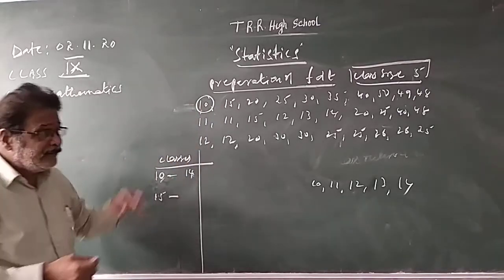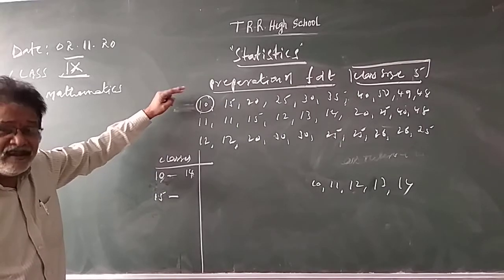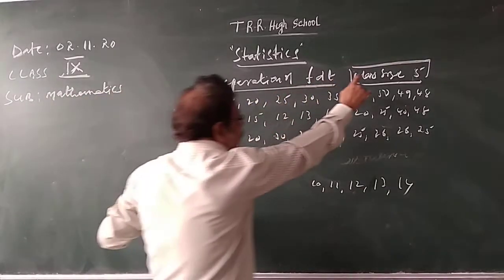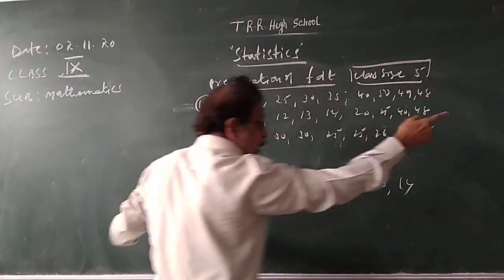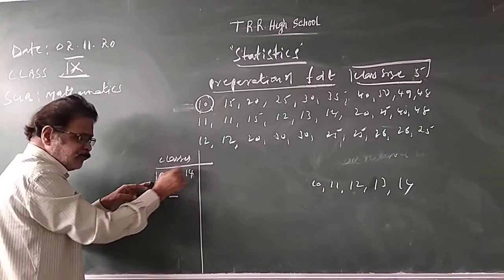The least value in the given data, the smallest observation, is 10. You took 10, so one observation is taken. How many observations are there? Class size is 5. Out of 5 observations, 1 observation you have taken. How many are left? 4 left. 10 plus 4 is 14.